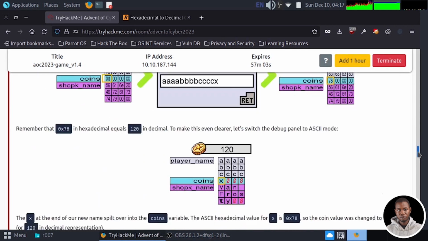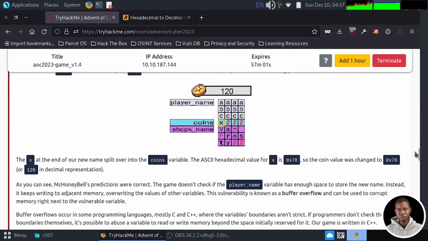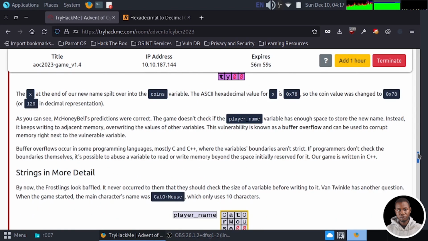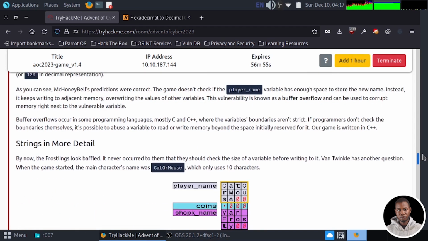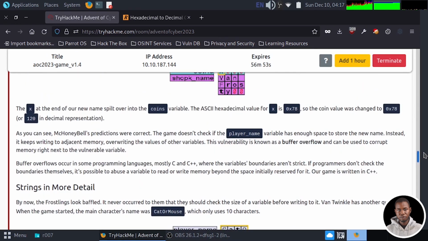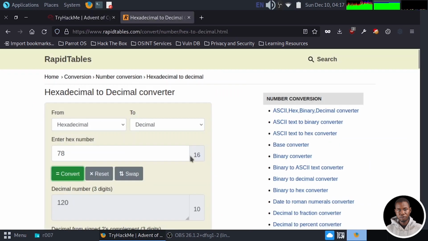If we scroll down, I believe we've gone through this part. So this is the explanation of the scenario we just went through. The X at the end of our new name spilled over into the coin variable. The ASCII hexadecimal value of X is 78, which is what we had here.